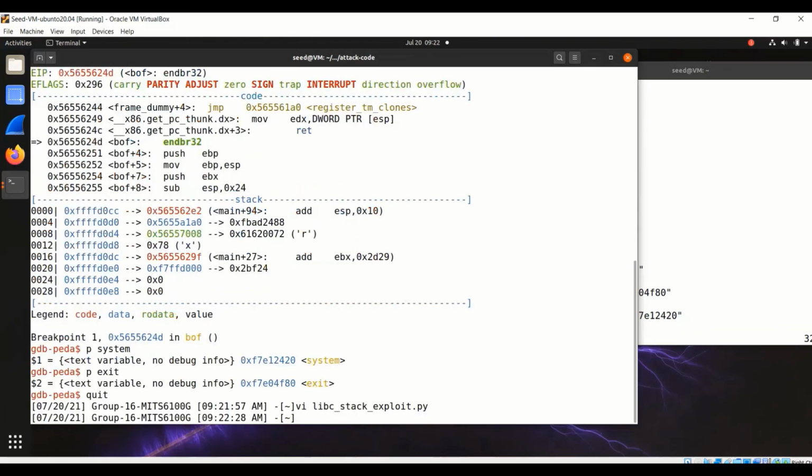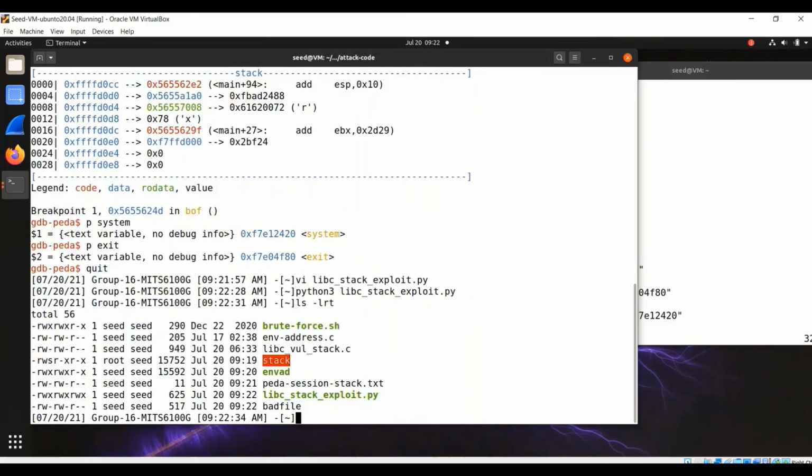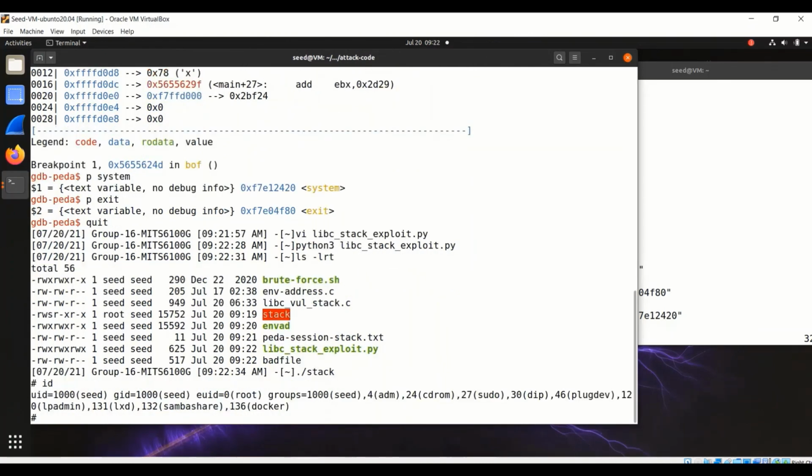And now I just need to run this and create the bad file. So I'm going to create the bad file using this python3 exploit.py command. So now I got the bad file. So if I run the vulnerable program now, I got a pound sign. See, if you try id, yeah, I got root. So this is a success of the attack.